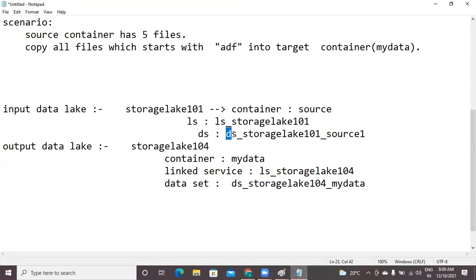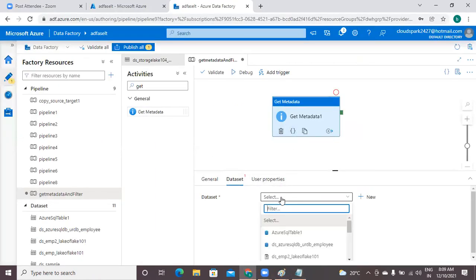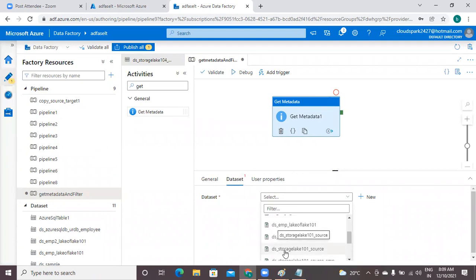The input data set is this. We already have 5 files here. This is the ds underscore storage lake 101 source.